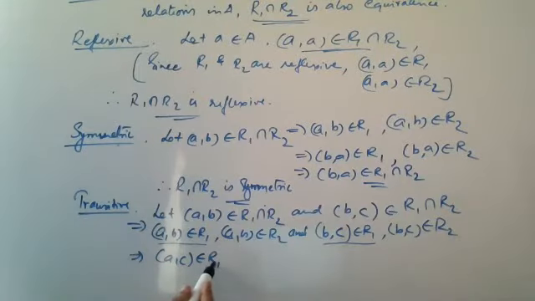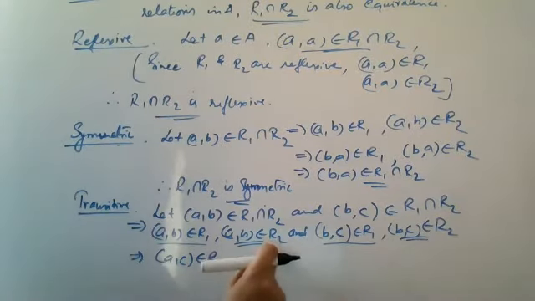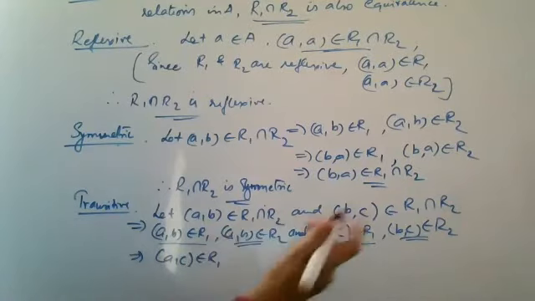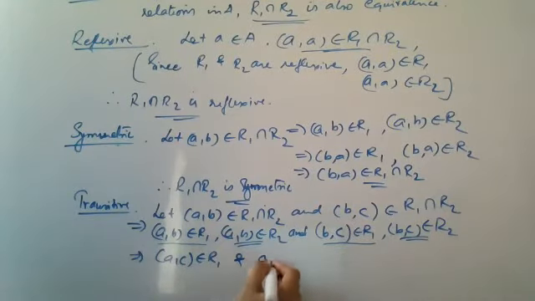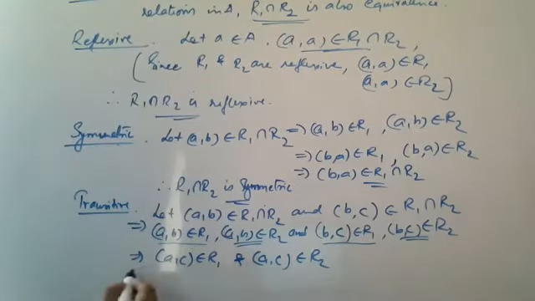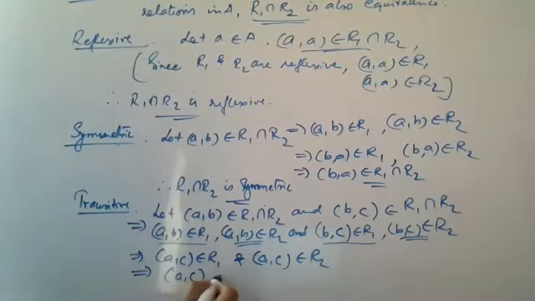Since R1 is transitive. Again you have (a,b) belongs to R2 and (b,c) belongs to R2. And R2 is transitive, so you will have (a,c) belongs to R2. Now you have got (a,c) belongs to R1 as well as (a,c) belongs to R2. So you can say that (a,c) belongs to their intersection, R1 intersection R2.